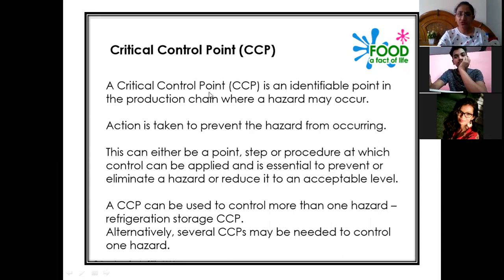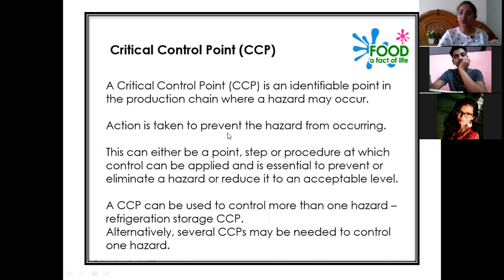So a critical control point, or the CCP, is an identifiable point, meaning we can identify that particular point in the production chain. We can say that during the production chain, we can identify the particular point where a hazard may occur, where we can apply the control measures, and where the hazard can either be minimized or eliminated.